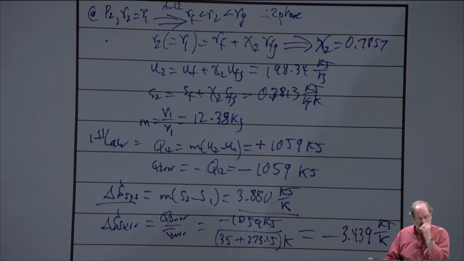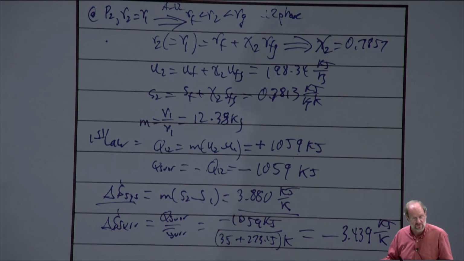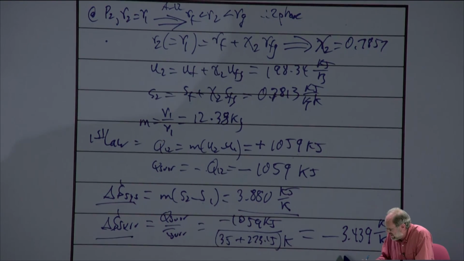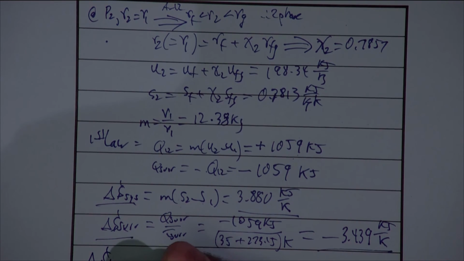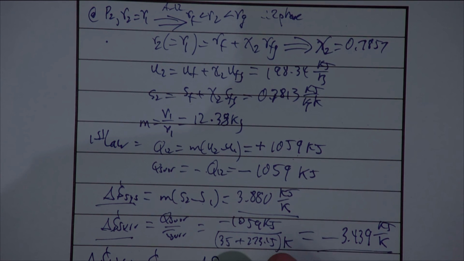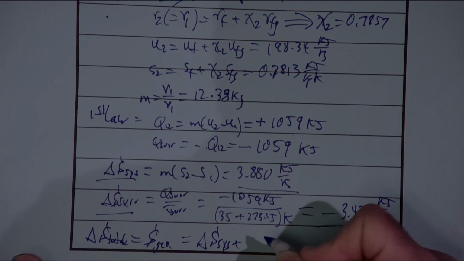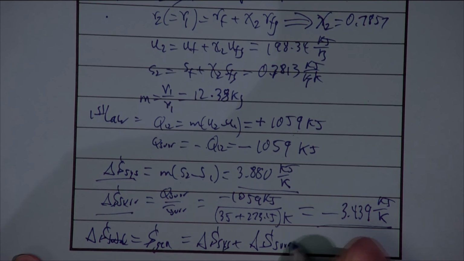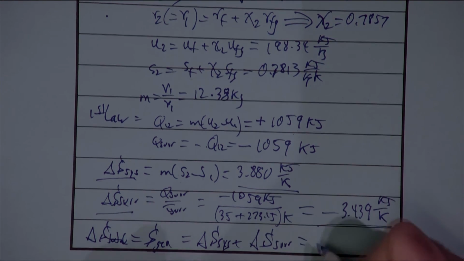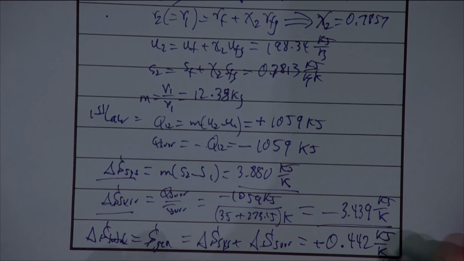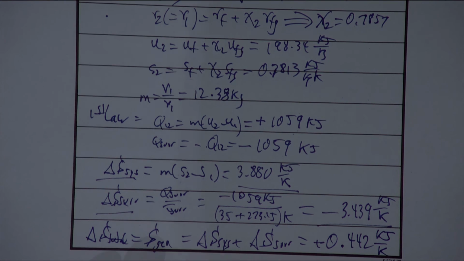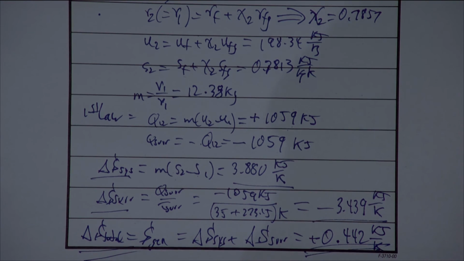Now, this is a negative number, so you might look at that and say, oh, well, it's negative. I guess the process can't happen. But no, you have to look at the total entropy change. We're not there yet. So now we'll get there. So delta S total, which is what we call our entropy generation, is just the sum of the above. So we add the two together, and we end up with a positive 0.442 kilojoules per Kelvin.